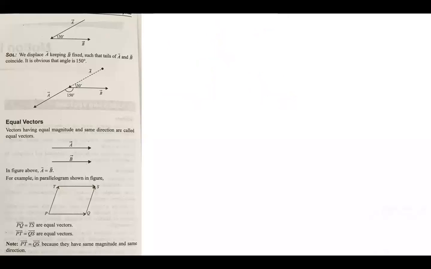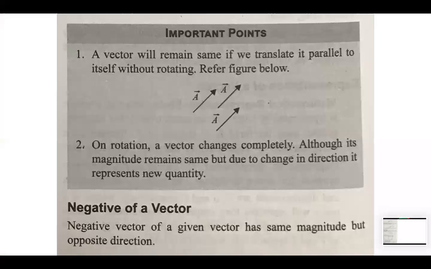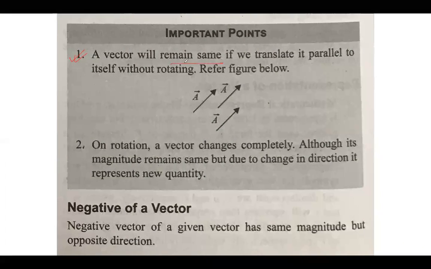Now, equal vectors we have already done. Vectors having equal magnitude and the same direction are called equal vectors. A vector will remain the same if we translate it parallel to itself without rotating. If we translate a vector parallelly anywhere on the plane, we say that these two vectors are equal. It will not change its value if we move it parallel to the original vector, without rotating.